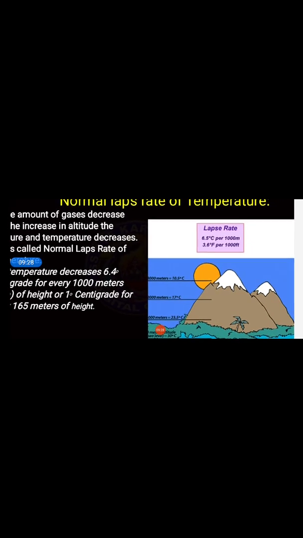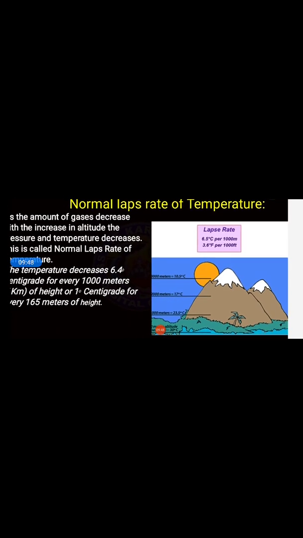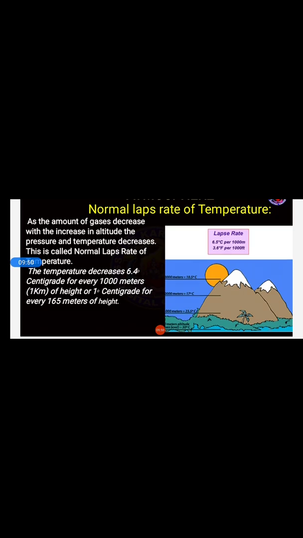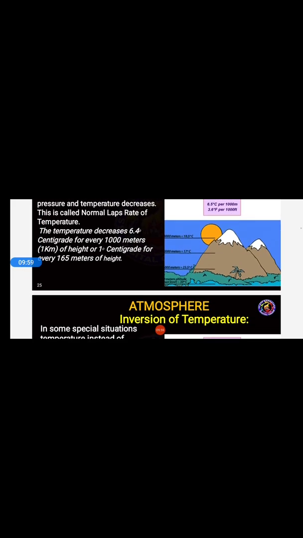As you can see in the figure on the screen, this is how the temperature is decreasing. Here we can see 23.5 degrees Celsius, then 17 degrees Celsius, and 10.5 degrees Celsius. By this, when the height is going up, for example when the altitude is rising, the temperature is also decreasing.